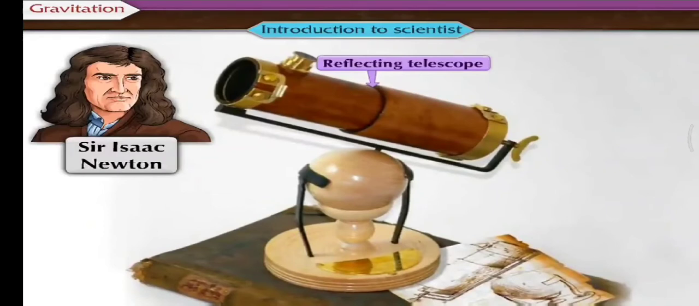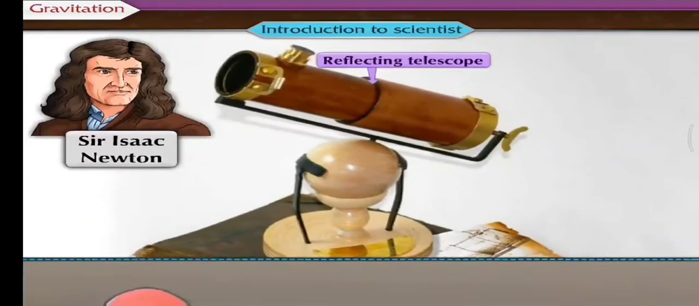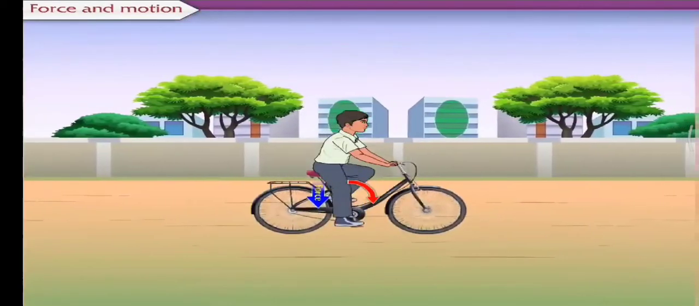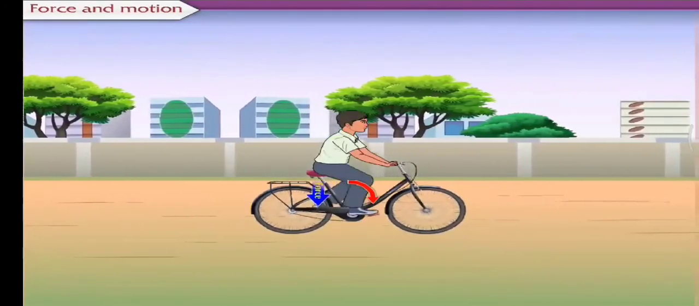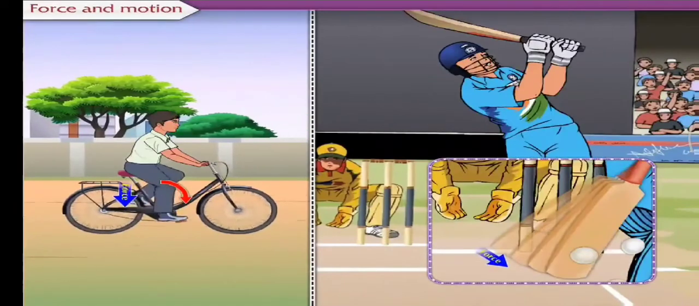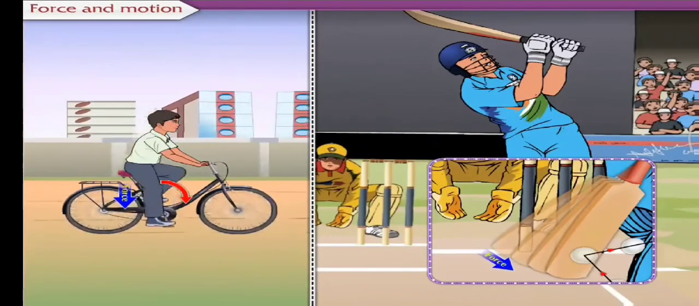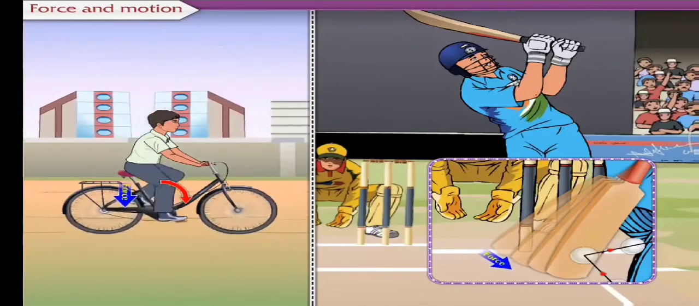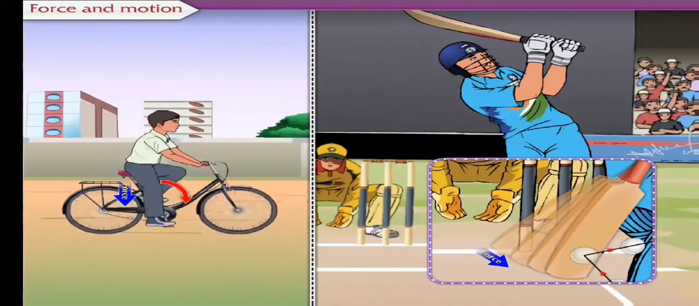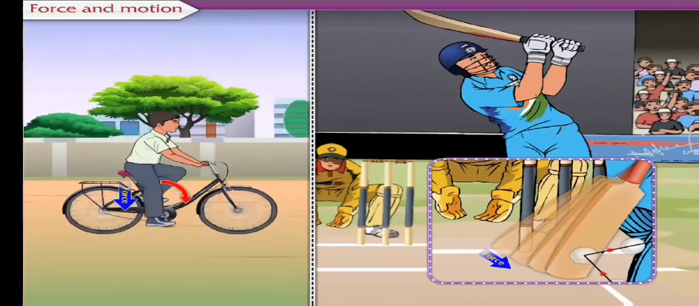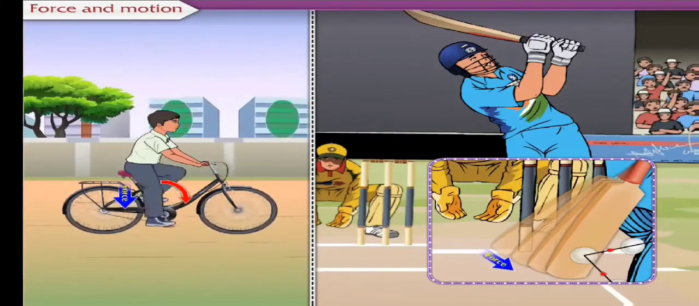After knowing about the great scientist, let us now proceed to understand the relation between force and motion. We have learned that a force is necessary to change the speed as well as the direction of motion of an object. In the previous grade, we also studied the 3 laws of motion. Do you remember them? Come, let us revise the laws of motion quickly.